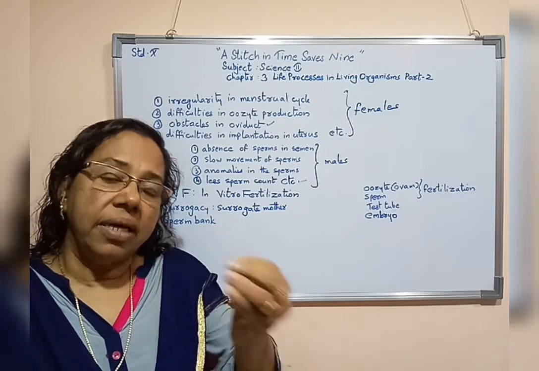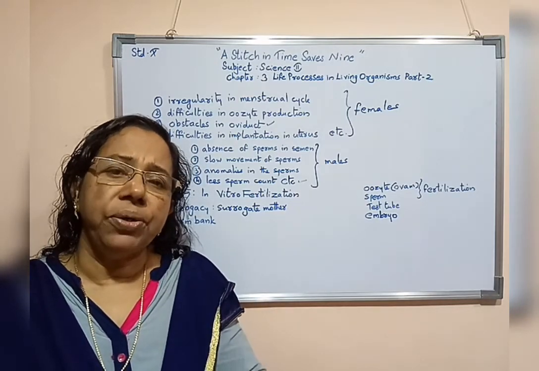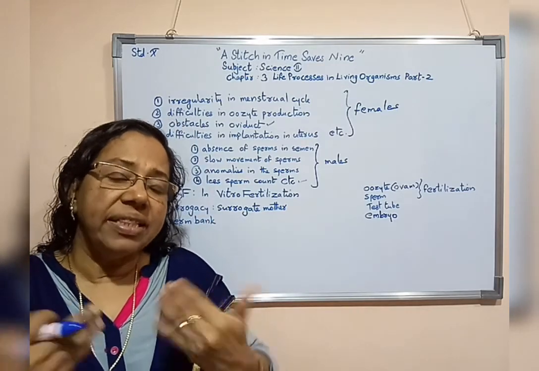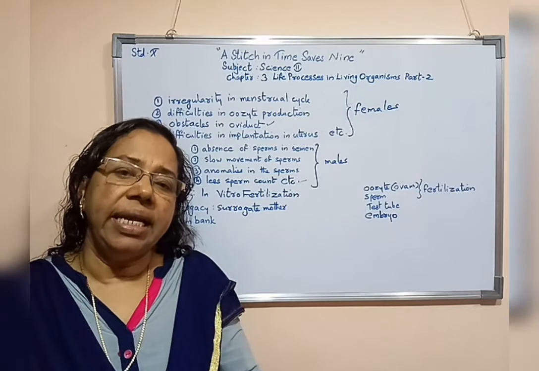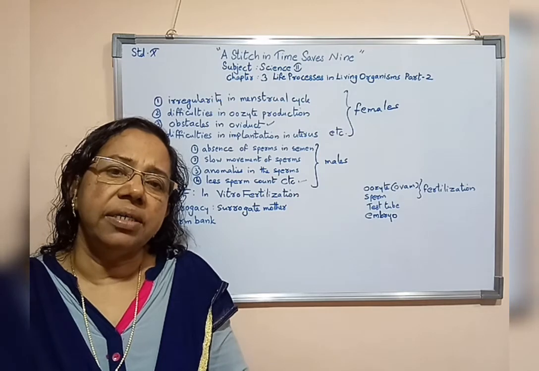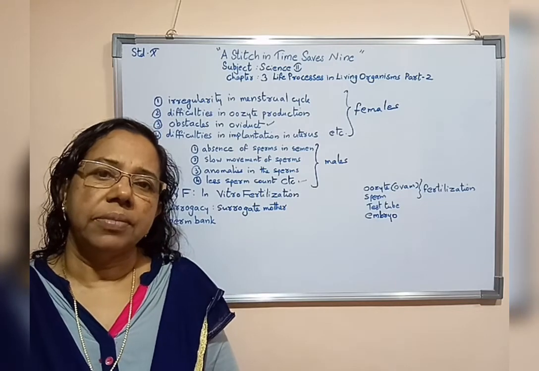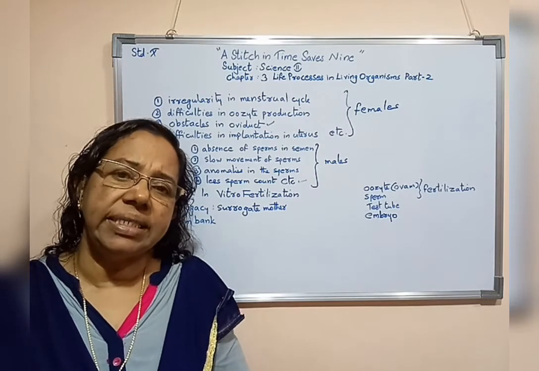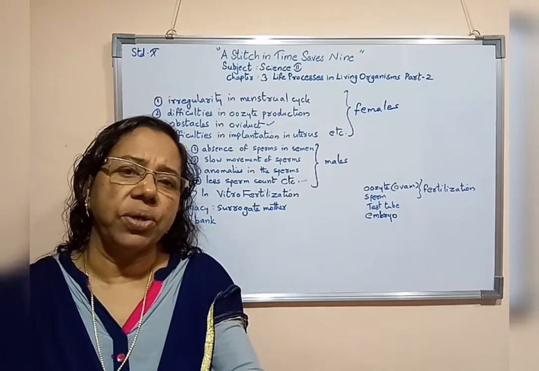Later, after the formation of the embryo, the embryo is implanted inside another lady's uterus, allowing that lady to carry the embryo till delivery. After delivery, the child is taken from her and given to the couple. The lady in whose uterus the embryo is implanted is known as a surrogate mother.